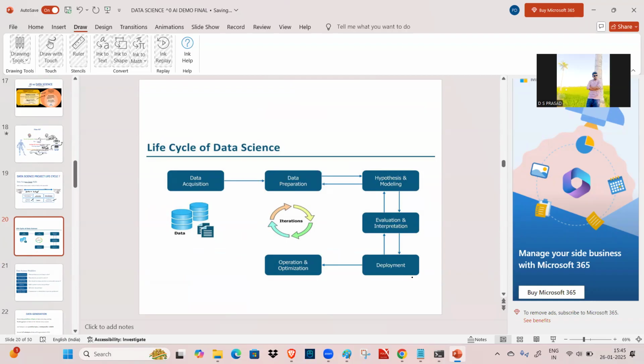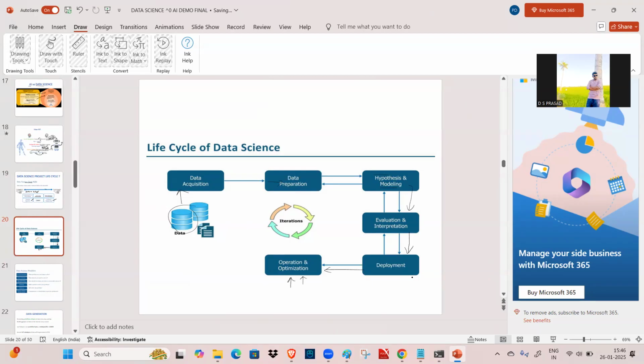If we have the data, with that data we have data acquisition, data preparation. After that, hypothesis and modeling, selecting the best model, and after that evaluation and interpretation, choosing that one, and we go to the deployment, and finally we put it into production. So operation and optimization means putting it into production. When we put it into production, then the customers are going to use this application. So that is the thing.